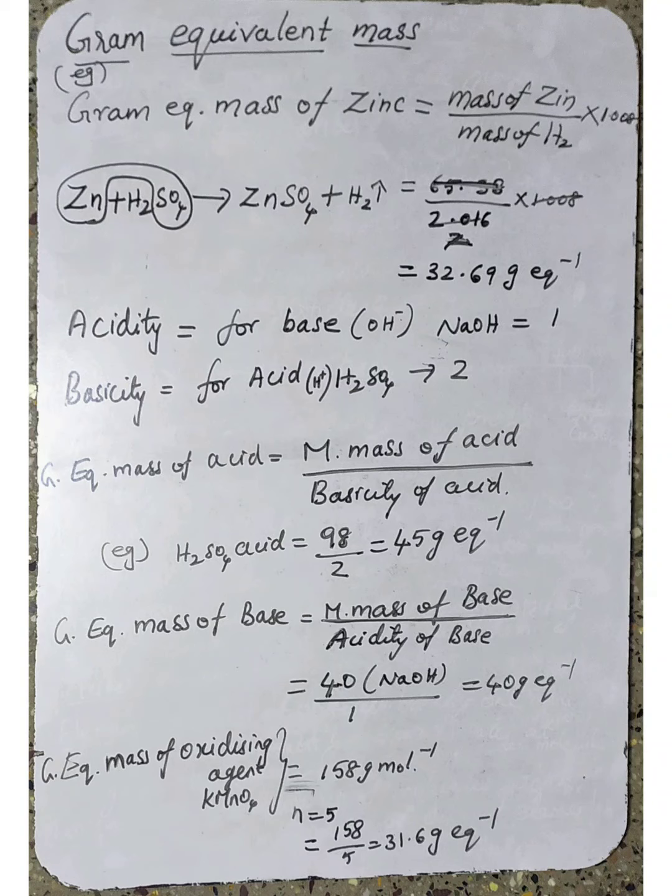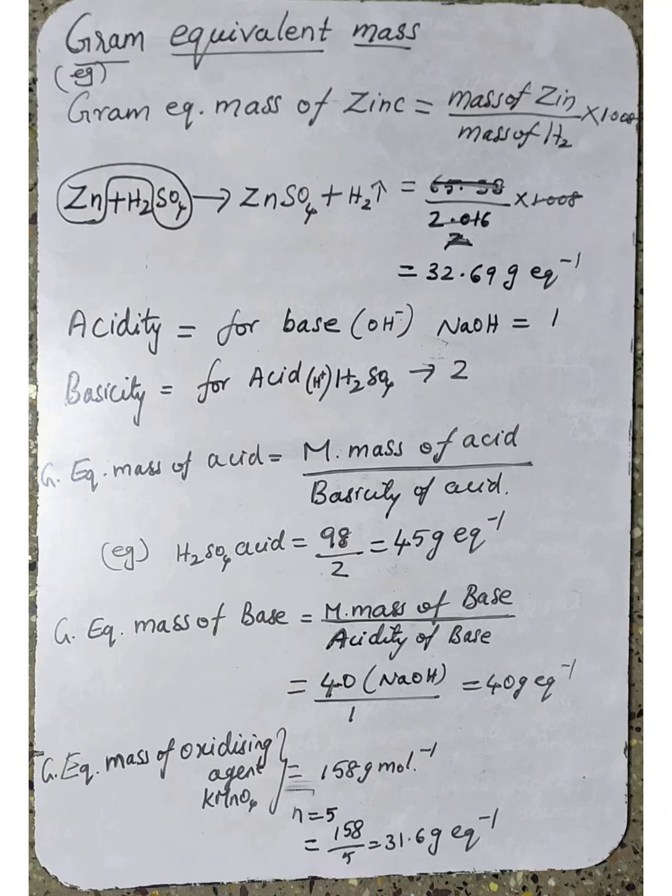Then what is meant by acidity and what is meant by basicity? Basicity is defined as the number of replaceable H plus ions present in that acid. Nothing but the number of replaceable hydrogen atoms, that hydrogen atom should be replaceable by another atom. So how many H plus ions are present in that acid, that number is called basicity.